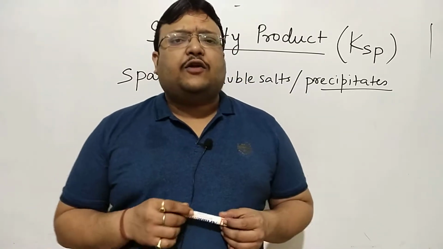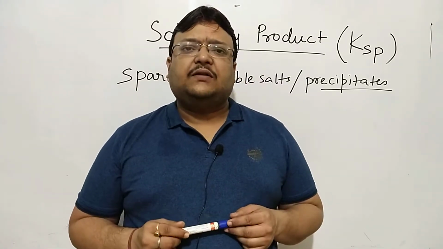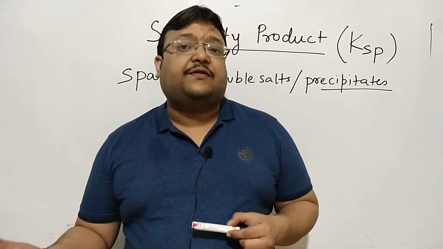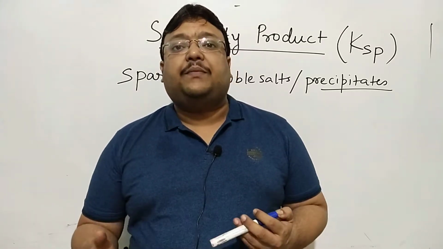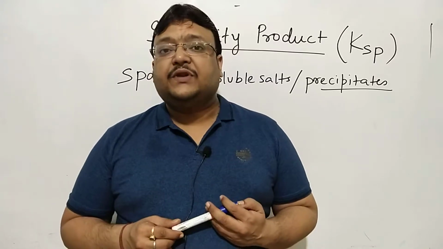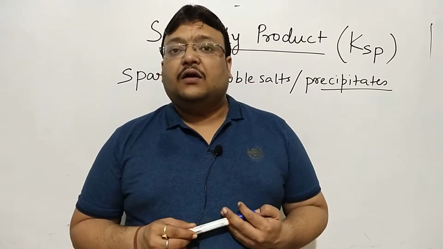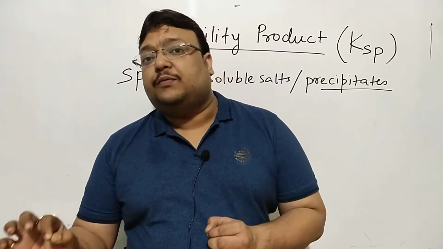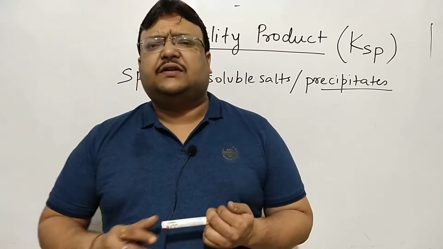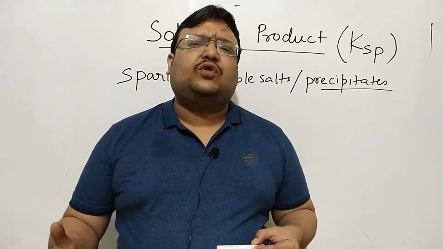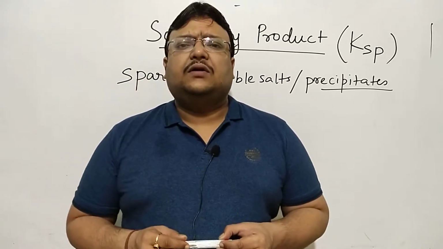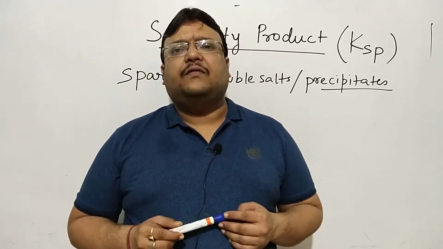So again, before moving into the topic, let's understand that like Ka, Kb is never for strong acids, strong bases. Ka, Kb equilibrium is always for weak acids, weak bases. This concept of solubility product will be only for sparingly soluble salts, less soluble salts. For very highly soluble salts like sodium chloride and all, KSP would not be relevant. We'll take up this topic.